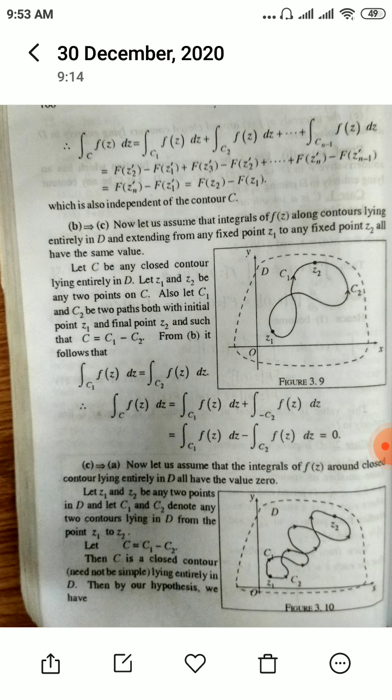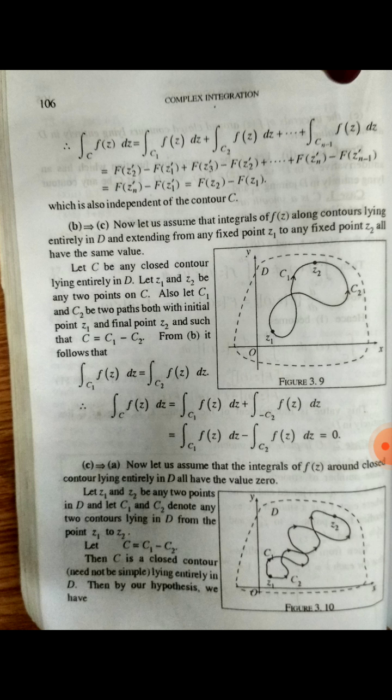Now for C implies A, we have to assume that integral over a closed contour f z dz has value 0, and you have to prove that small f z has an antiderivative. So let z1 and z2 be any two points in D and C1 and C2 given like this. So C1 and C2 are two contours connecting z1 to z2. Let C be equal to C1 minus C2, as we did in the previous case.